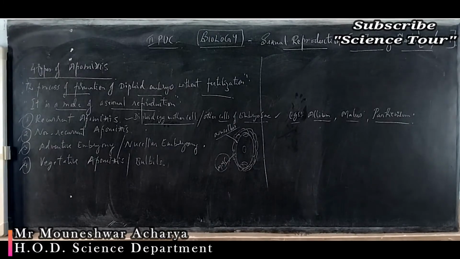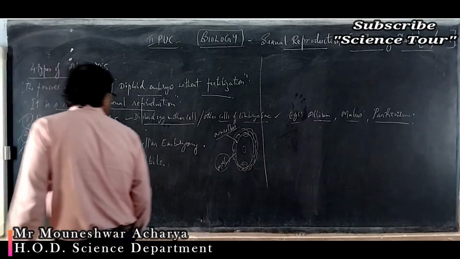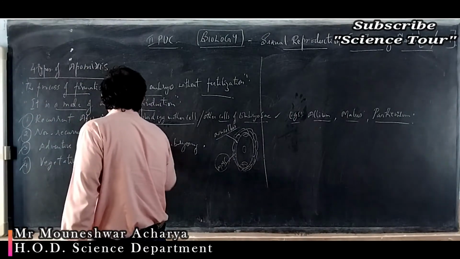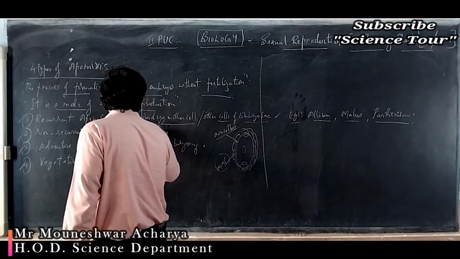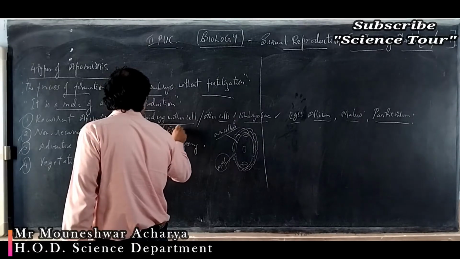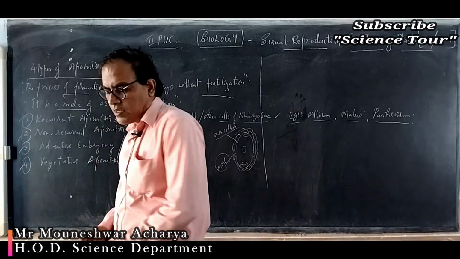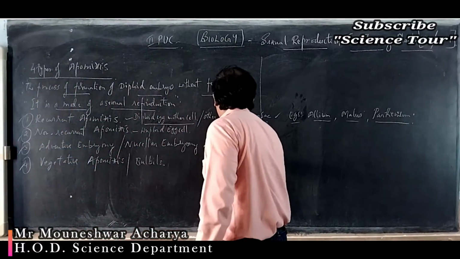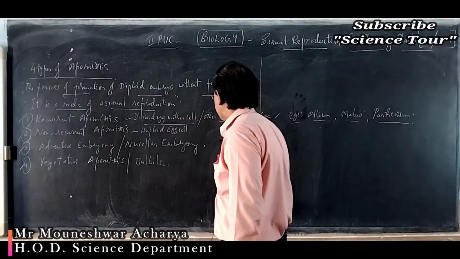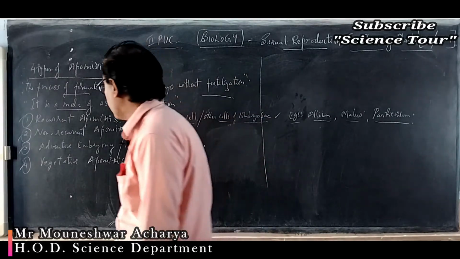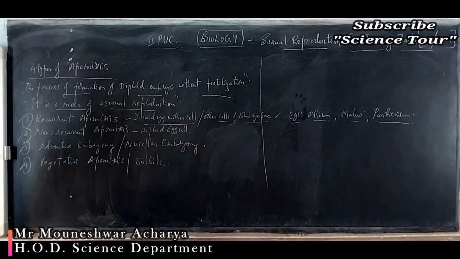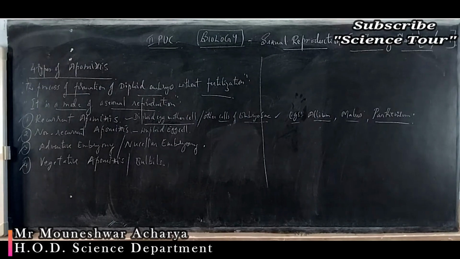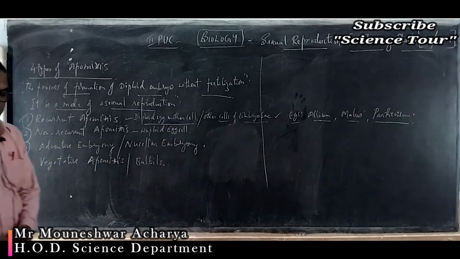Next, coming to non-recurrent apomixis. Here the embryo directly develops from a haploid egg cell. That is called haploid parthenogenesis.